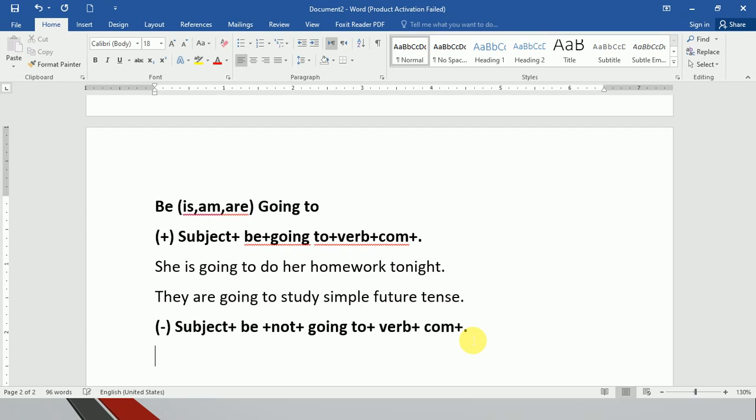Now see this: she is not, or contracted form, isn't going to